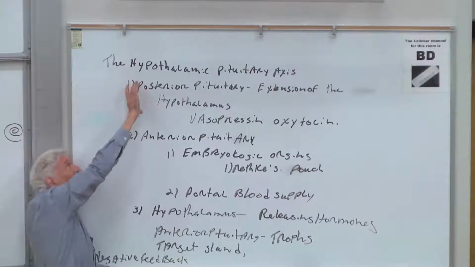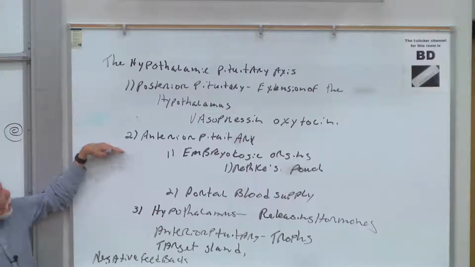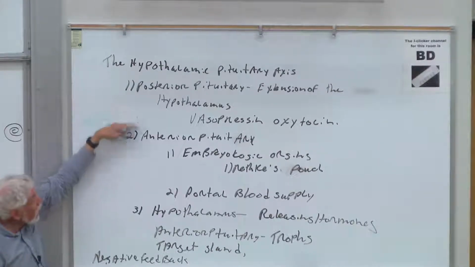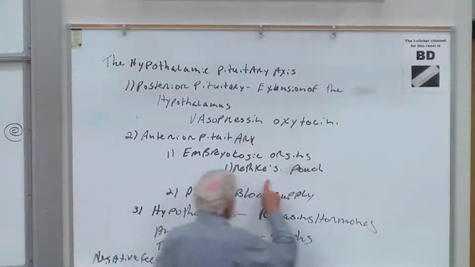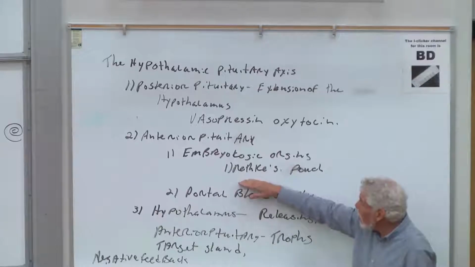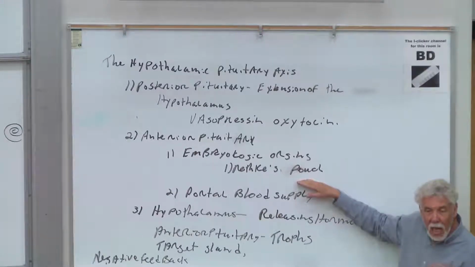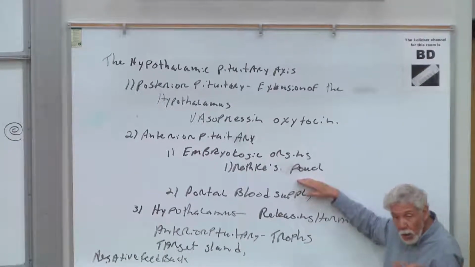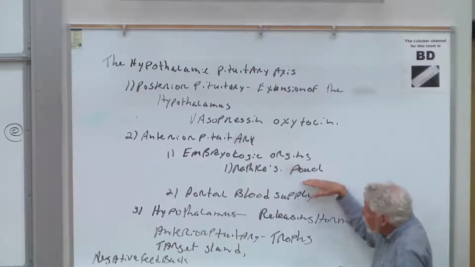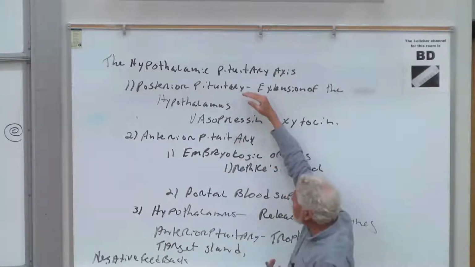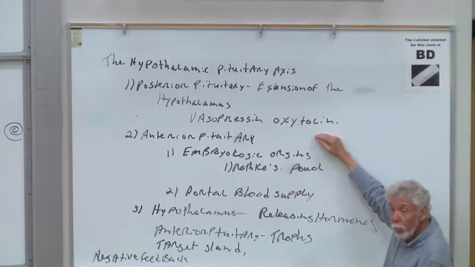But now separate your thinking of the posterior pituitary from the anterior pituitary. Where the posterior pituitary is an extension of the brain, the anterior pituitary originated as something known as Rathke's pouch. Now, the name isn't important, but it's important to recognize that the Rathke's pouch was originally epithelial cells. And it's migrated from its original development in the pharynx and tucked itself up beneath the hypothalamus and next door to the posterior pituitary. But they are mechanically separate from the brain.